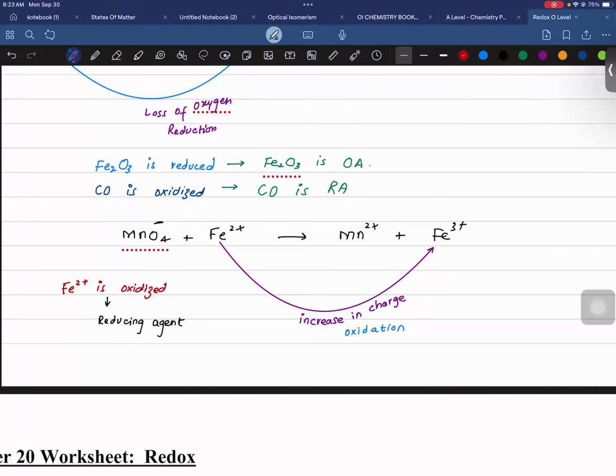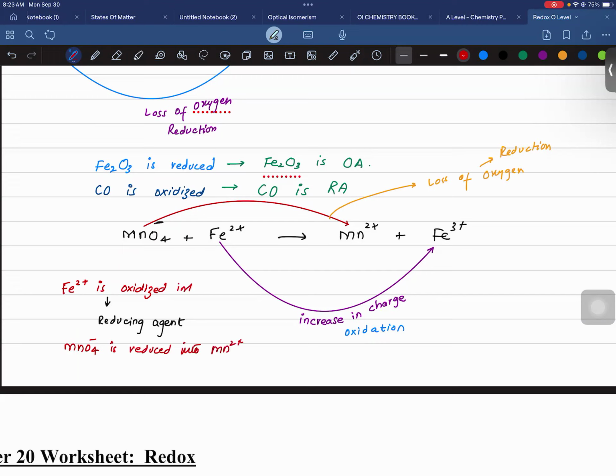And I can say that MnO4- is changing into Mn2+. It means that this is a loss of oxygen. When there is a loss of oxygen, according to the definition, this is reduction. I can write that MnO4- is reduced into Mn2+, and this was oxidized into Fe3+. I can say that this is an oxidizing agent.